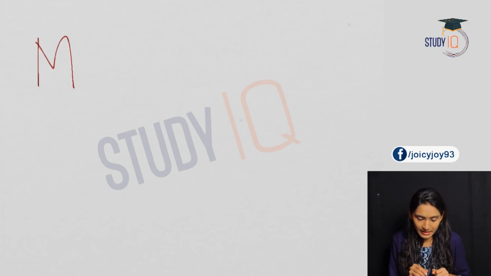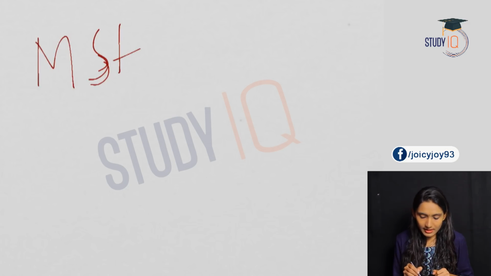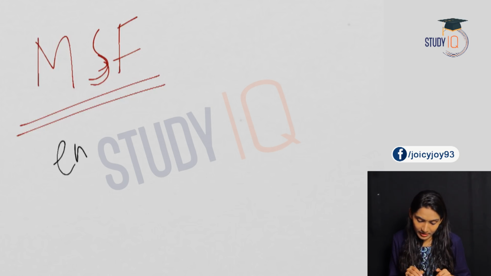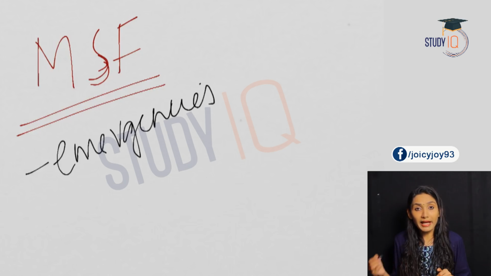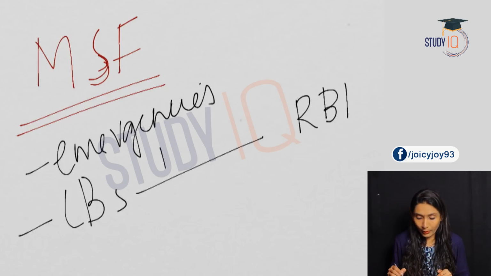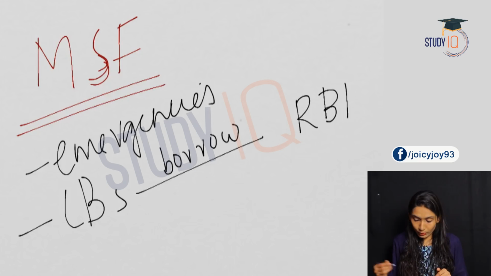Next is the MSF, or the Marginal Standing Facility. So, what is MSF? In case of emergencies, this thing is important. In case of emergencies, the banks will borrow from RBI. So, commercial banks borrow from RBI. And how do they borrow?